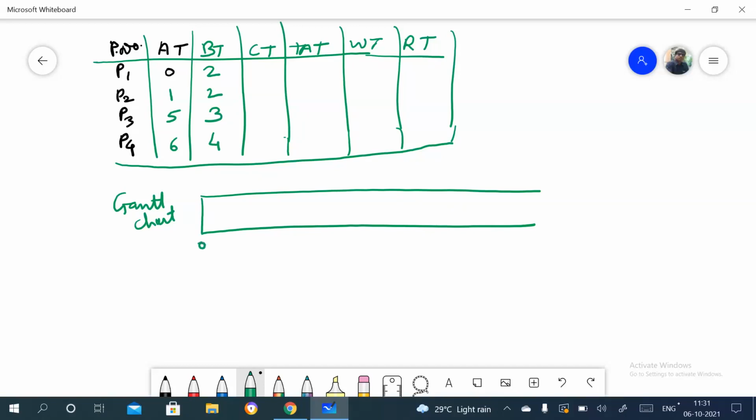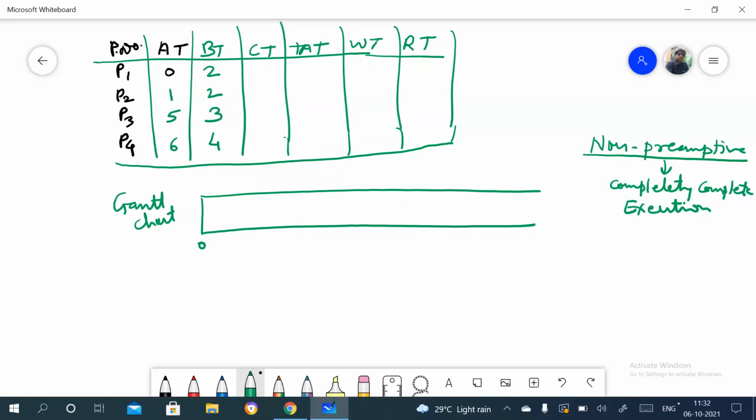See, it always starts with 0. Now we need to consider the arrival time, and as we are considering the non-preemptive concept, here every process first completes its execution completely. It will not switch or anything, right?